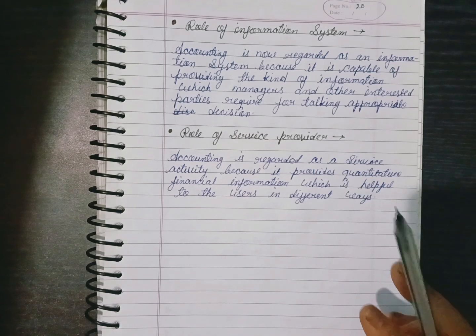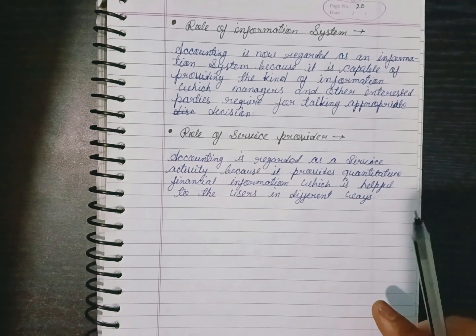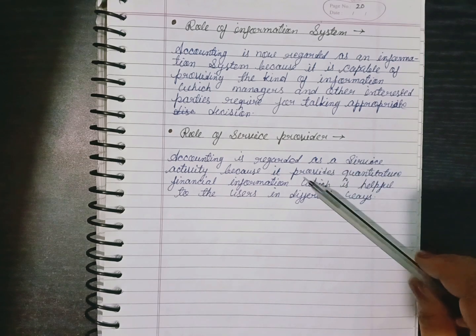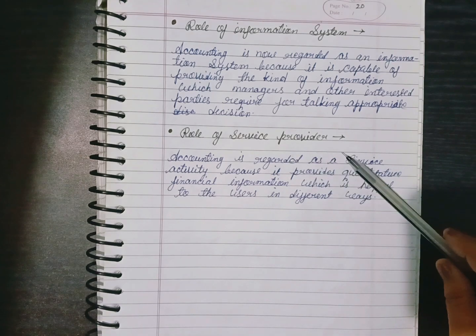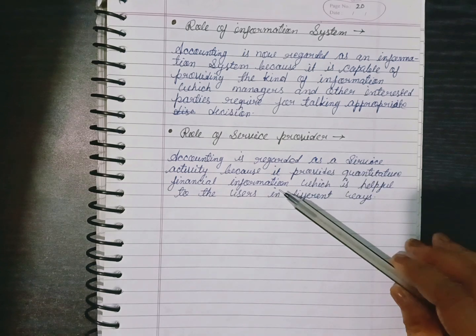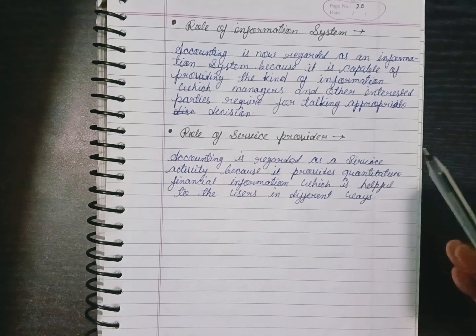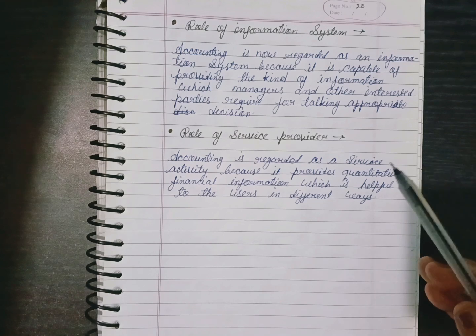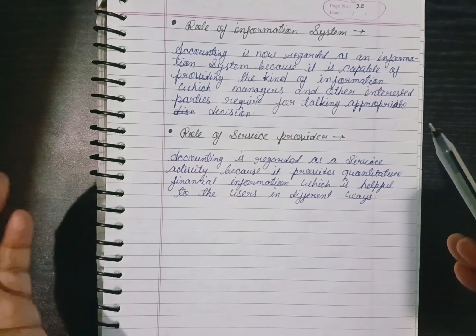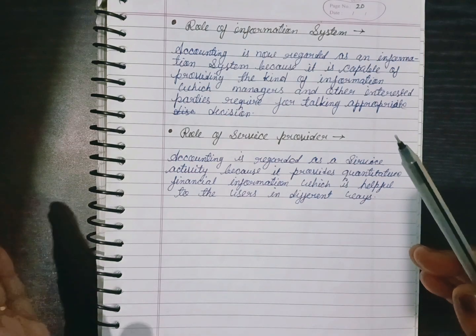In internal there are two users, the owner and management. So accounting is provided as a service by the service provider. Am I right? And they get the information. After that they will be able to take decisions and make the business very helpful and get more profit.